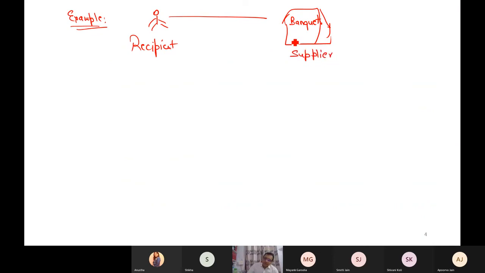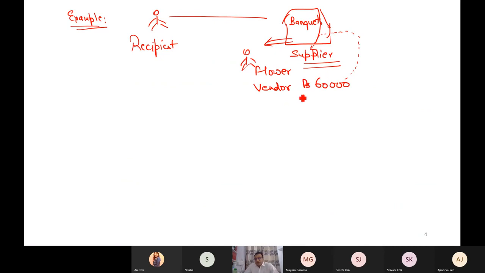But in the marriage, what happened? A person who was a flower vendor, who decorated with the help of flowers, was asking rupees 60,000 from the supplier when the marriage was going on. But the supplier, whose banquet this is, said that no, I will not pay you 60,000. You have to come after 1 week. And this caused a serious fight between the flower vendor and supplier.